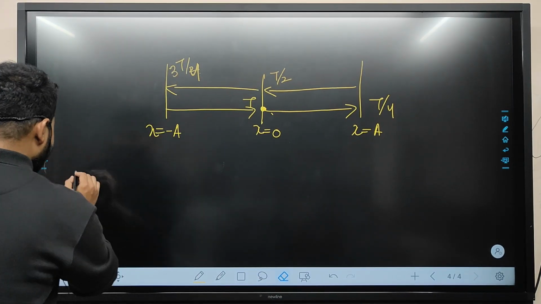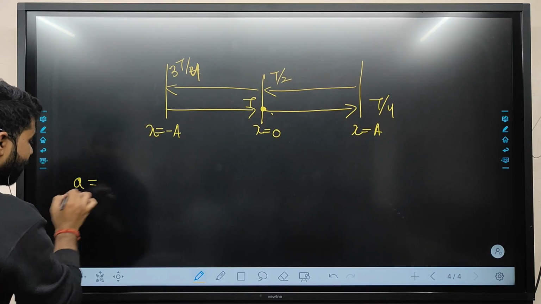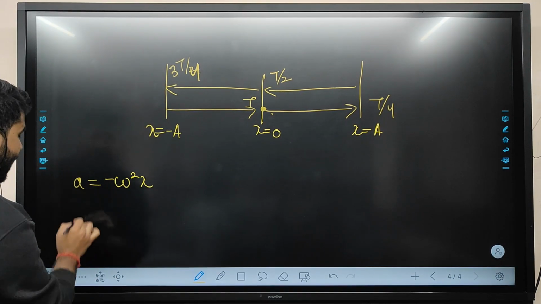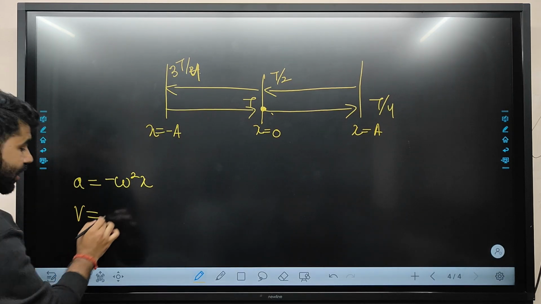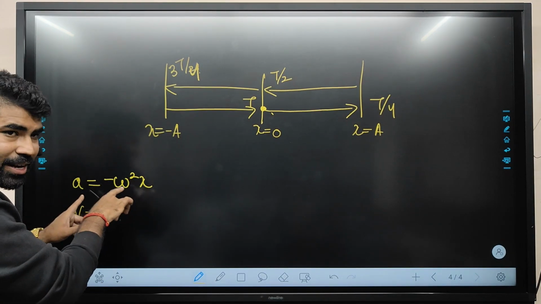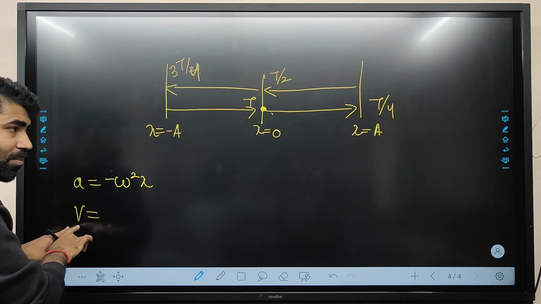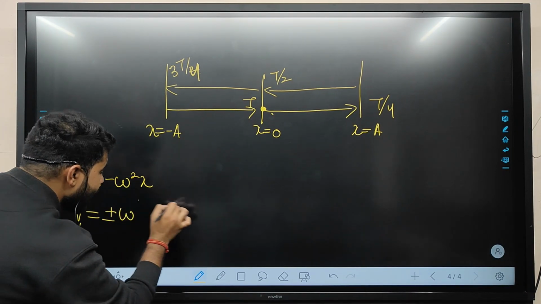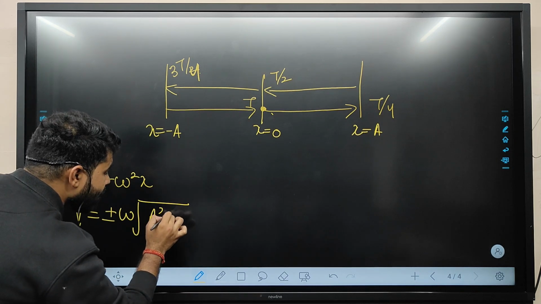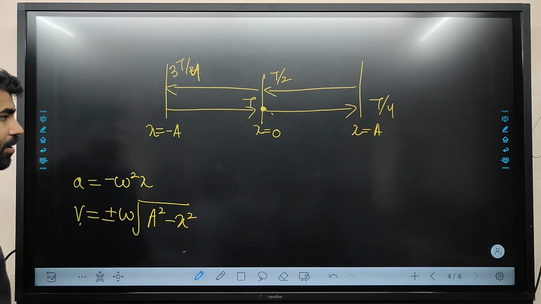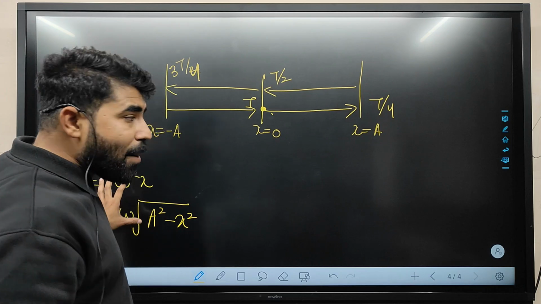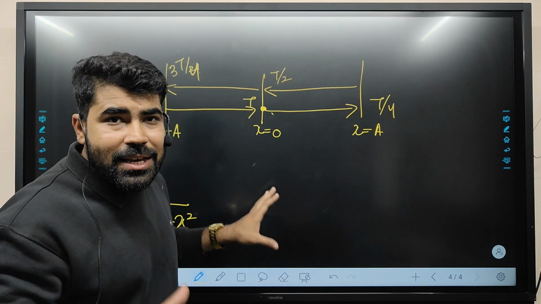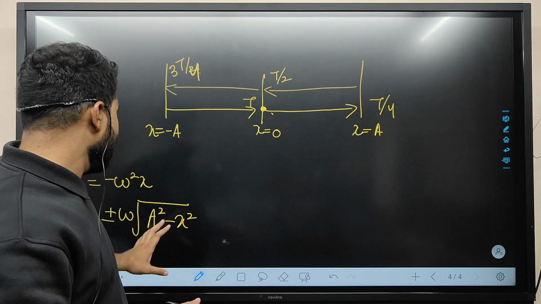The formula of acceleration is minus omega square x, and the formula of velocity is plus minus omega under root a square minus x square. Now we will apply these formulas to conclude where our maximum acceleration is first.